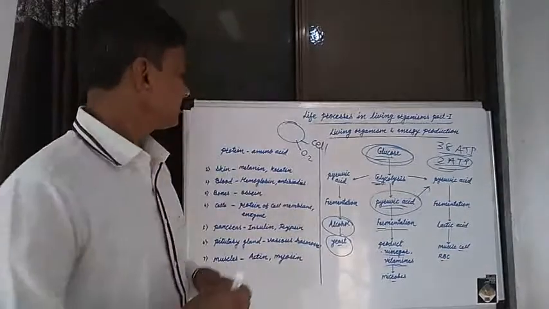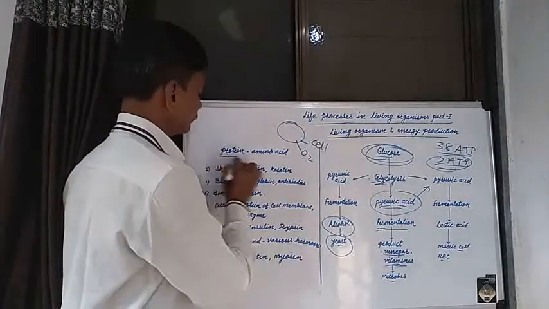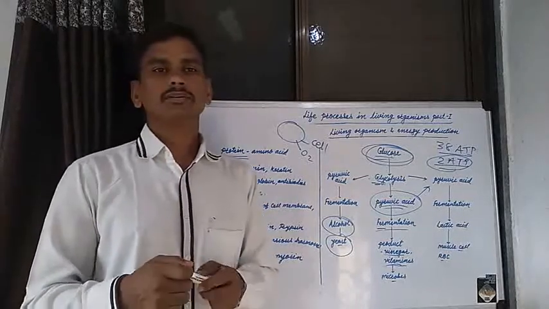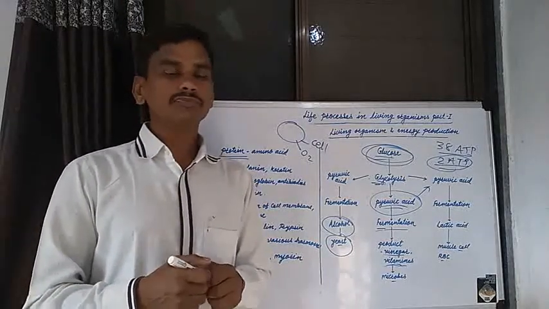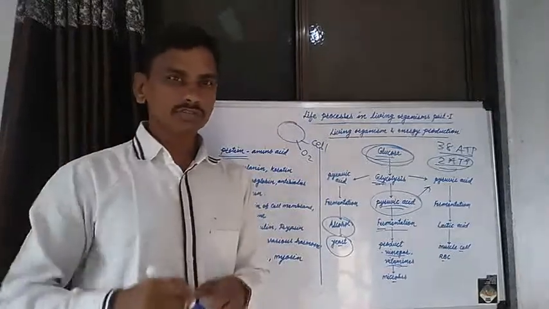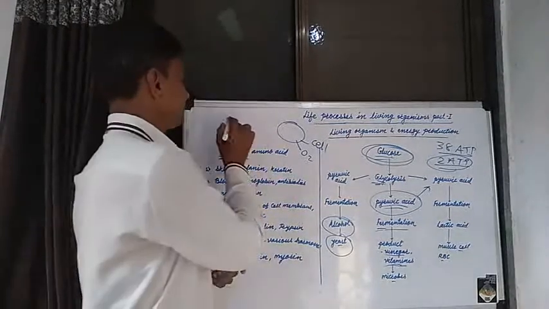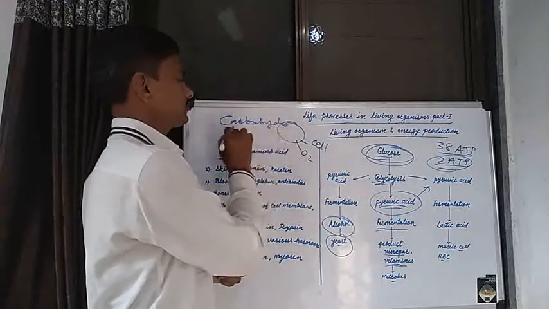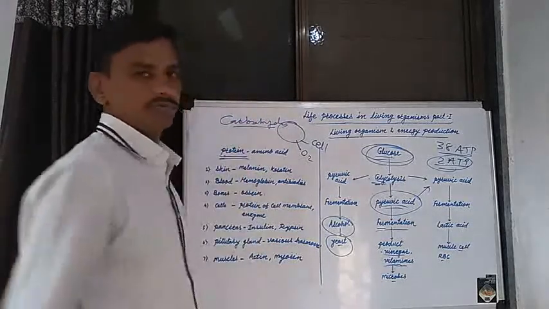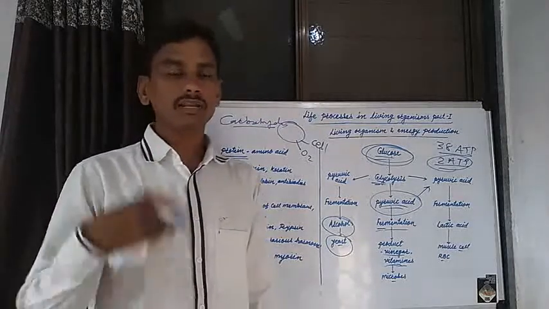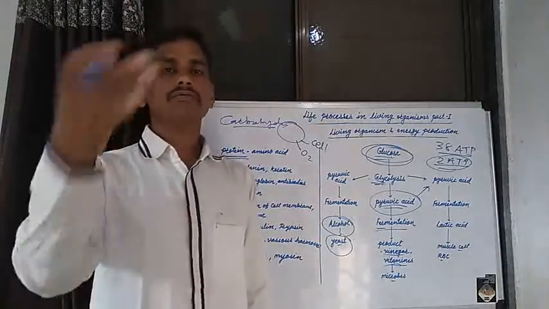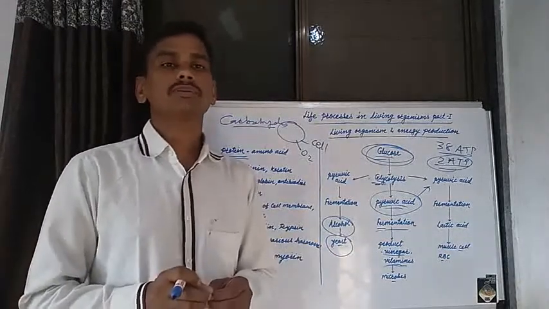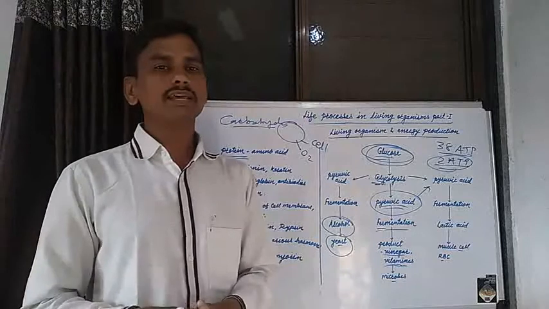Now second, in case of protein, we know that if you take various food substances, from those food substances we get carbohydrates, proteins, lipids, various vitamins, and various minerals. These are known as different types of nutrients, and these nutrients produce various energy.